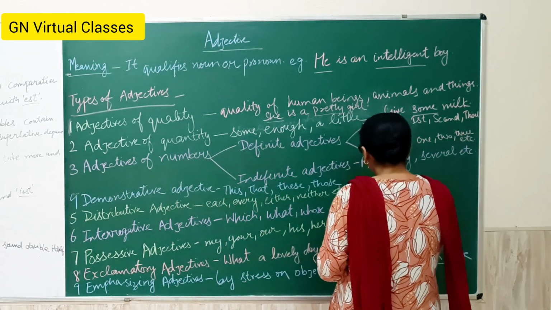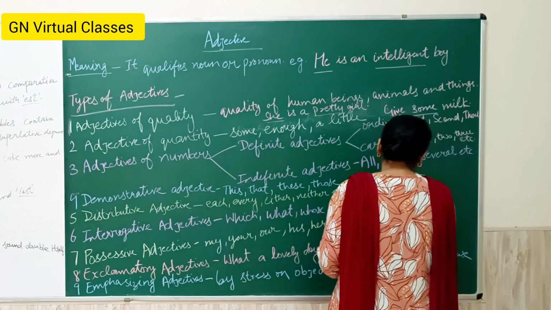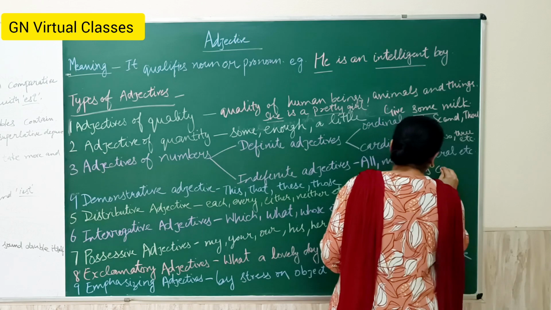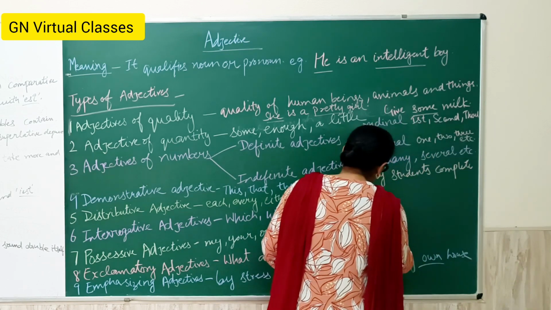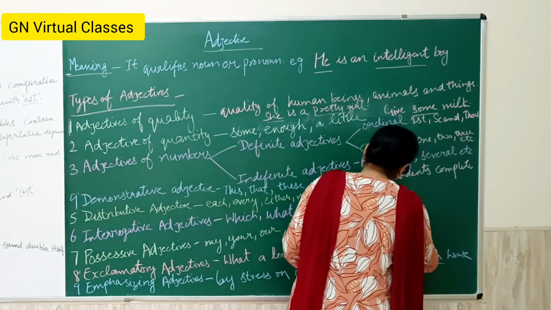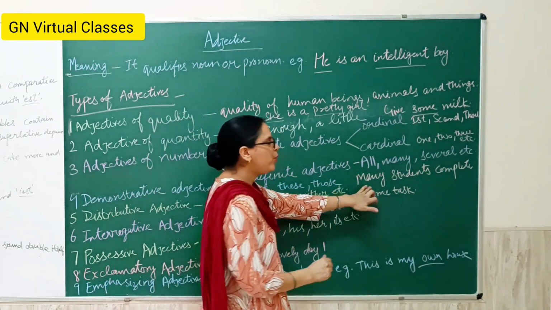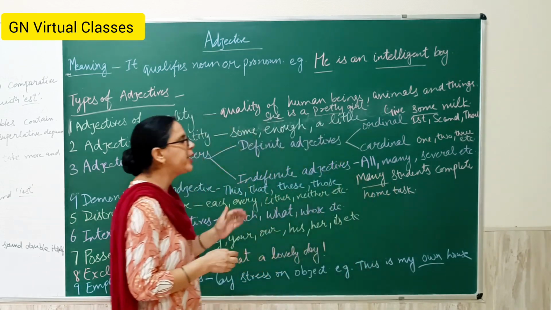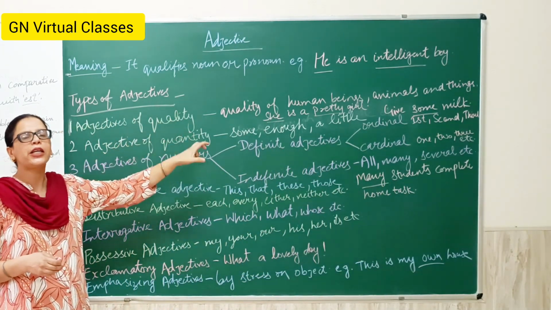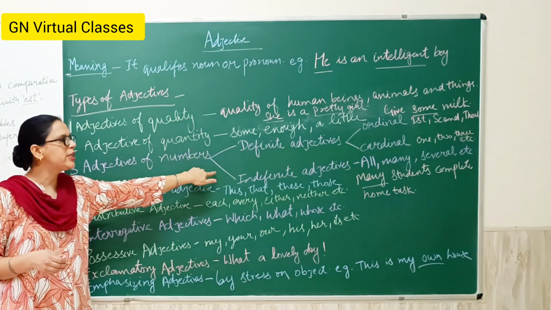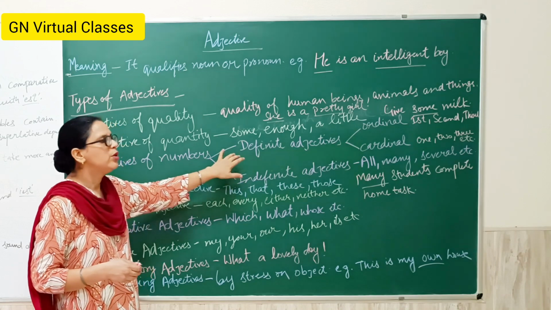For example, many students complete home task. Here many is an adjective of number, that is an indefinite adjective. Definite adjectives describe the exact number, but indefinite adjectives do not describe the exact number.